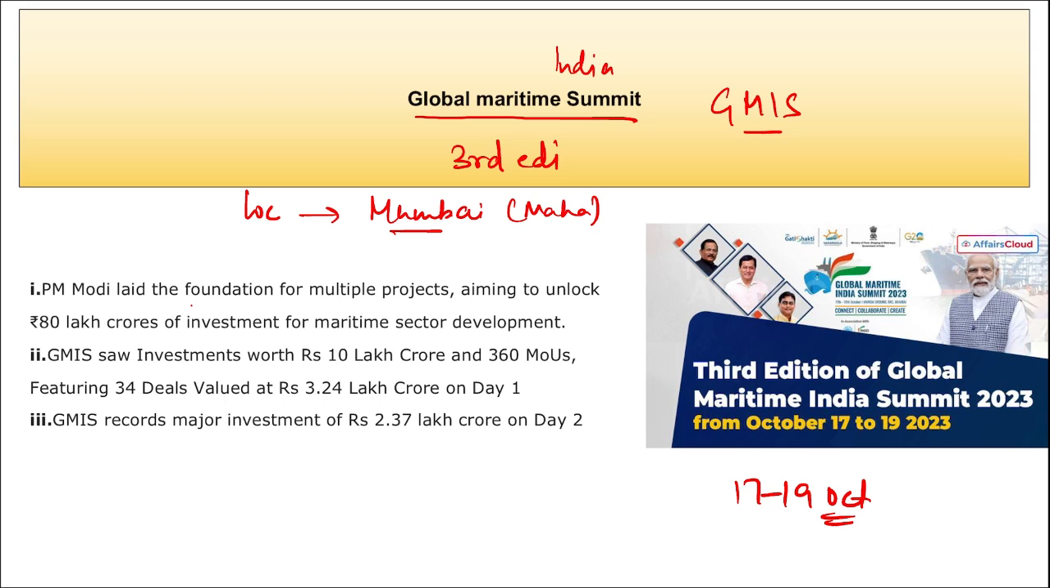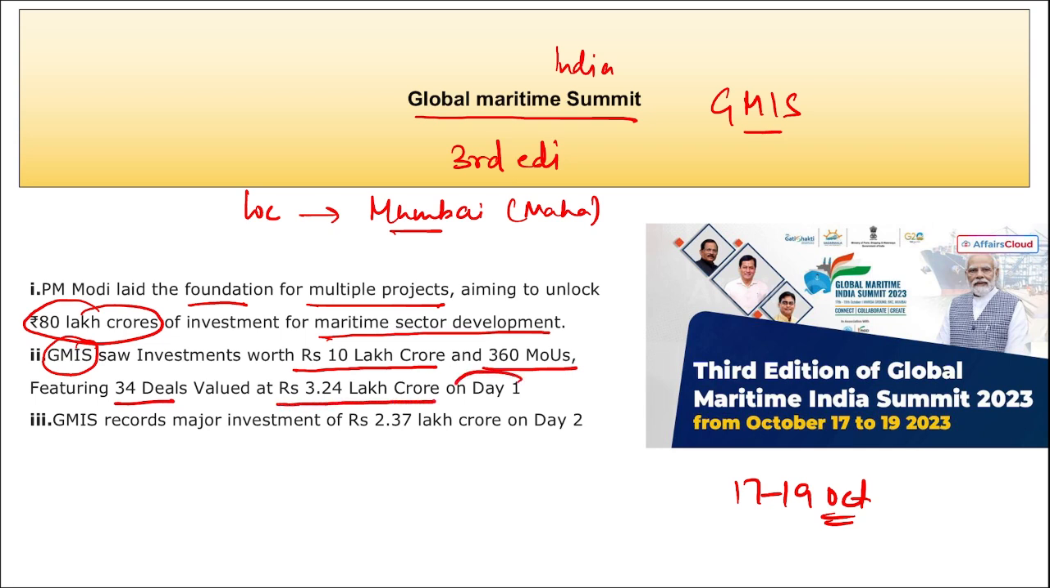Also remember, here PM Modi laid the foundation stone for multiple projects aiming to unlock 80 lakh crores of investment for the maritime sector development. This GMIS saw investment worth 10 lakh crore rupees and 360 MOUs featuring 34 deals valued at 3.24 lakh crore on day 1. Next, GMIS records major investment of 2.3 lakh crore on day 2.